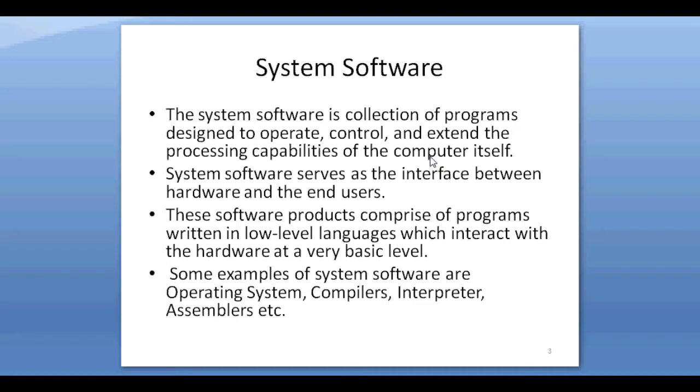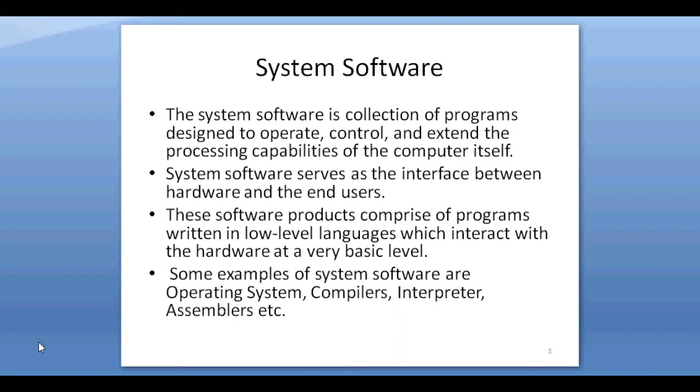The system software starts running when the system is turned on and manages all the resources of the system, and it runs till the system is turned off. The system software is general purpose software and is essential for the working of the computer.